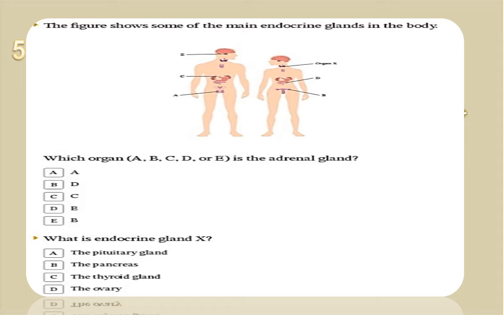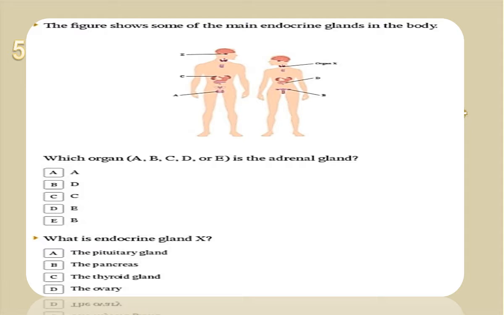Another endocrine gland is the pancreas. And we have E, the pituitary gland, a small gland below the brain. And organ X contains the thyroid gland.